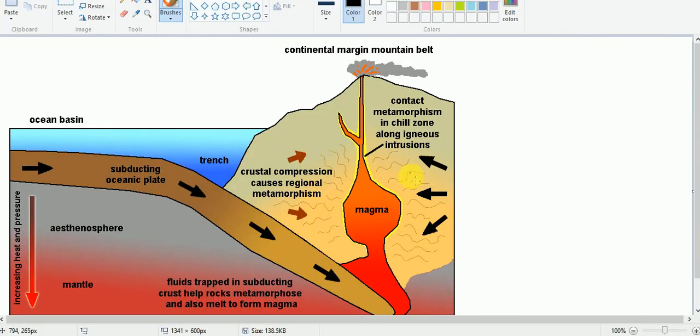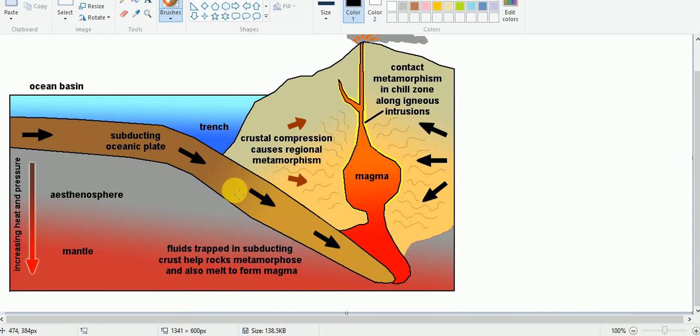See here, this is the case of regional metamorphism. Here one crustal plate is subsiding beneath the other. So this is the point of tectonic shearing.